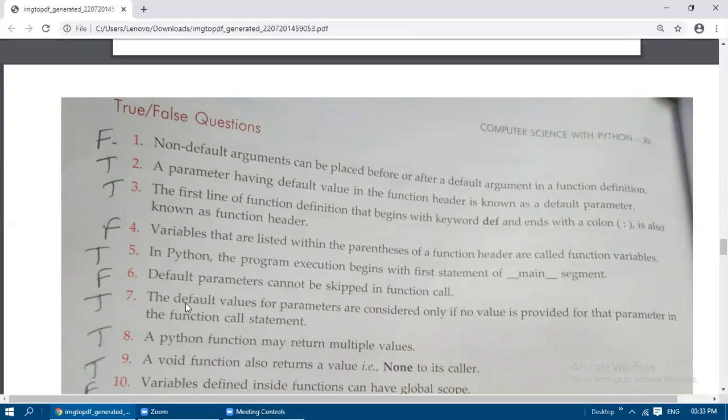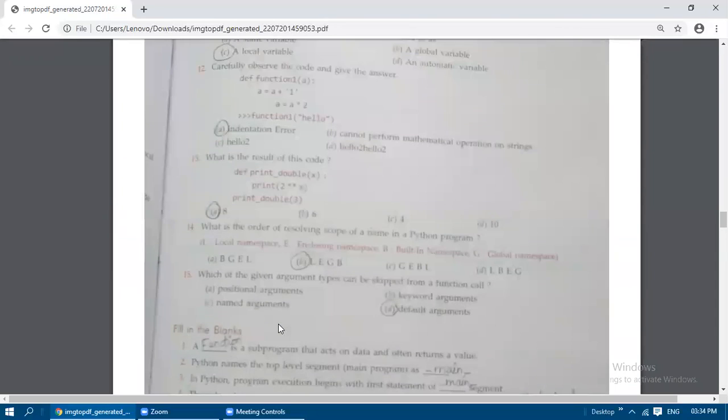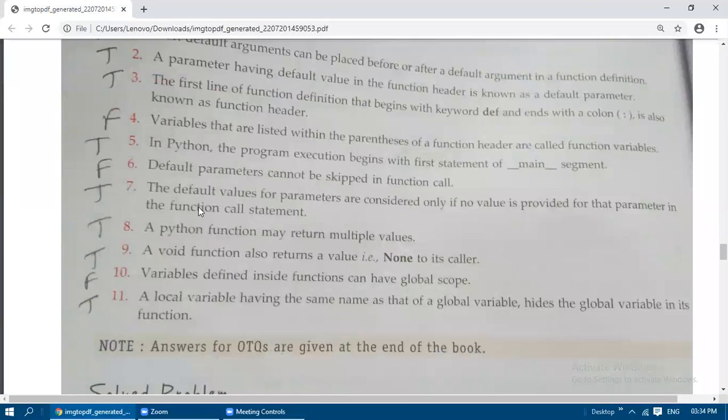Next, the default values for parameters are considered only if no value is provided for that parameter in the function call statement. Yes, true. If you are not passing any value in the function call, say for example, if you are not sending any value here, but here x is assigned with 3, then that is known as default parameter. So if you are not passing a value here also, the default value will be taken from this assigned value. Yes or no? Yes. So that's the thing they have given here.